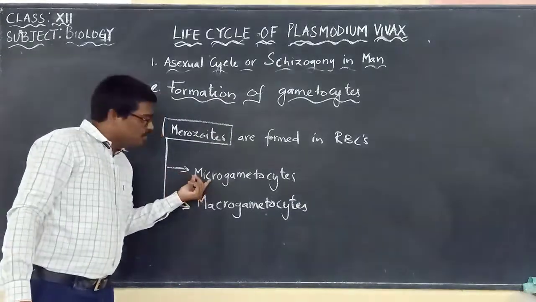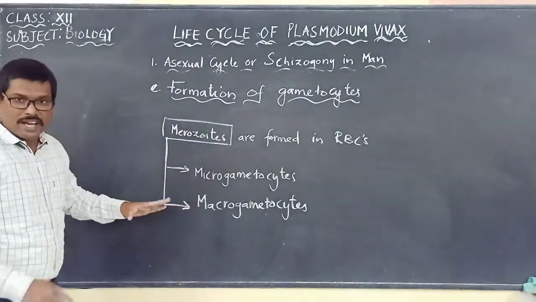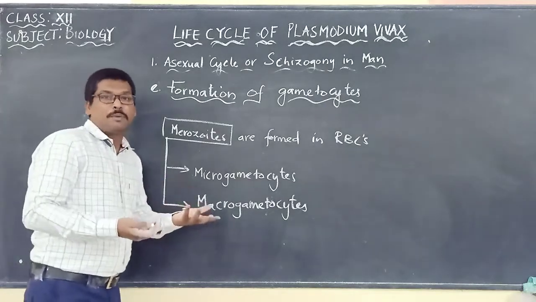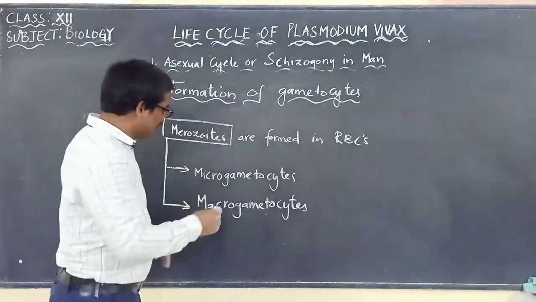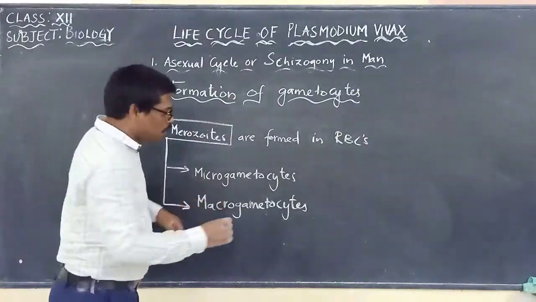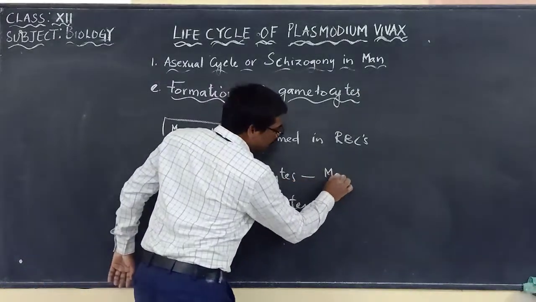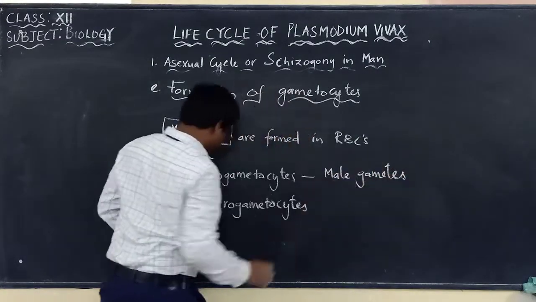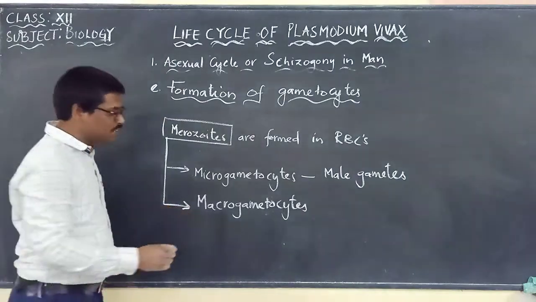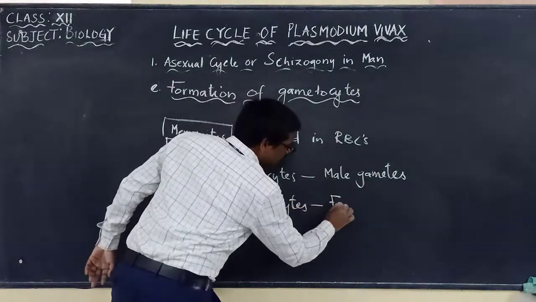These microgametocytes and macrogametocytes are the ones which will be developing into what? Male and female gametes. Microgametocytes will develop into the male gametes, whereas the macrogametocytes will be developing into female gametes.